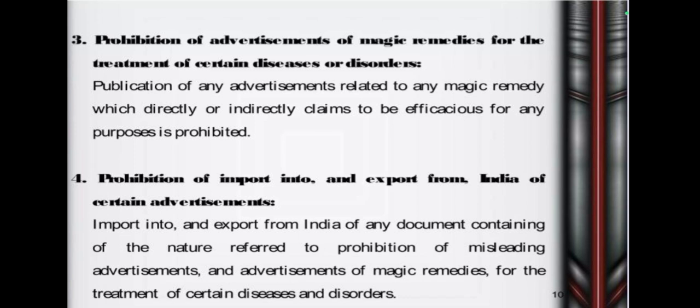Next we see what is meant by magic remedy. I already explained it one time. It includes talismans, mantras, kavachas and any other charm claiming to possess miraculous power for diagnosis, treatment, prevention of any disease in human beings or animals. That is called the magic remedies. This is the third class of prohibited advertisement.